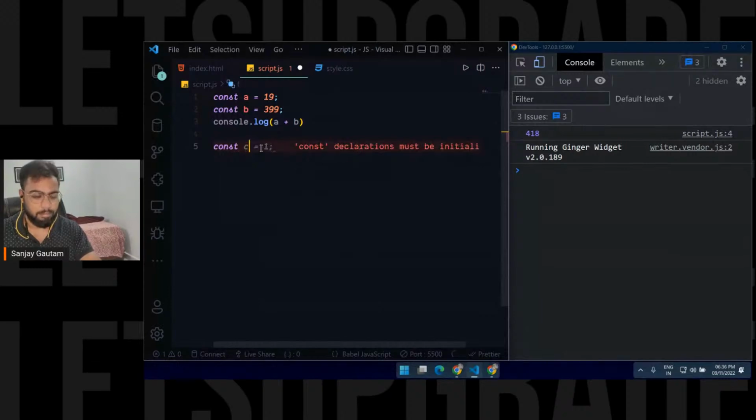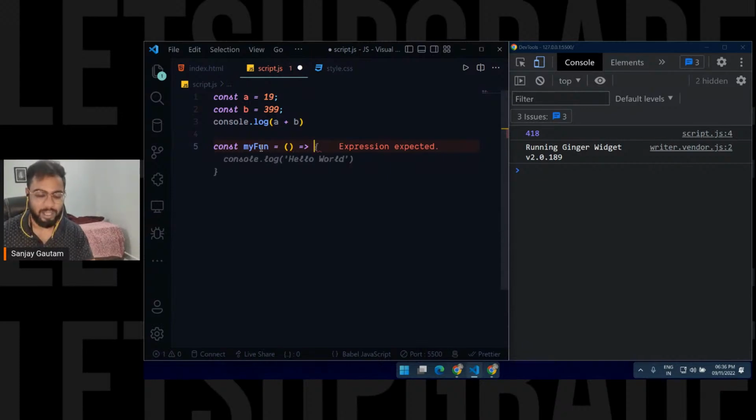So I'm going to create our first function as myFunction. After that, an equal sign, then two round brackets, an equal sign again, then the greater than sign, which we call an arrow. And after that, have curly brackets. This seems a little weird, but this is how we create a function in JavaScript.